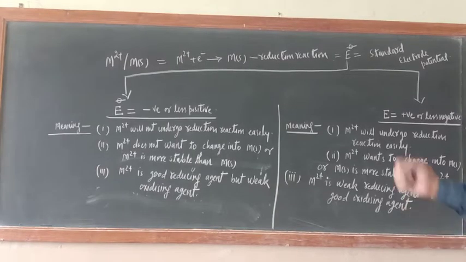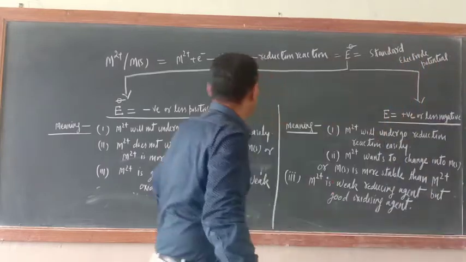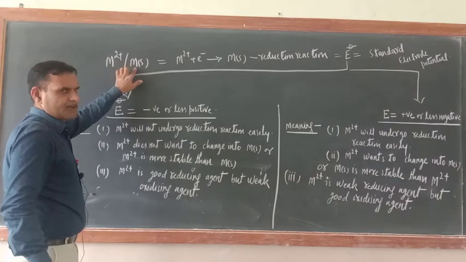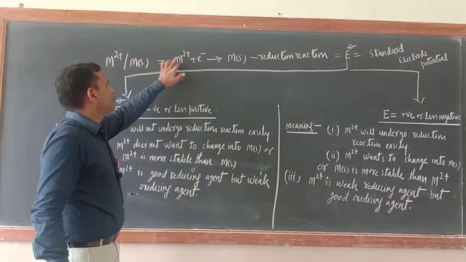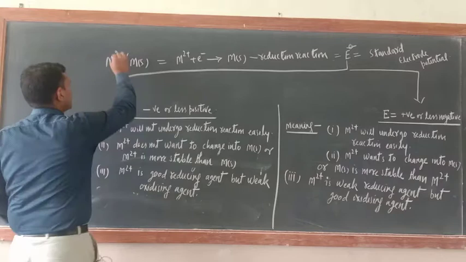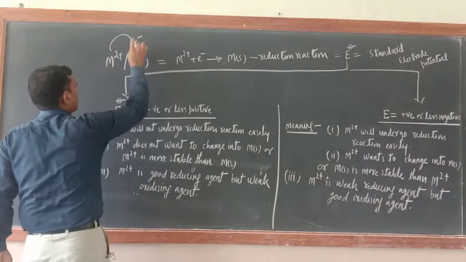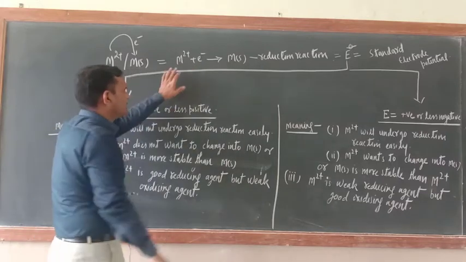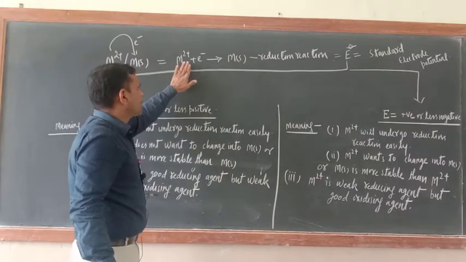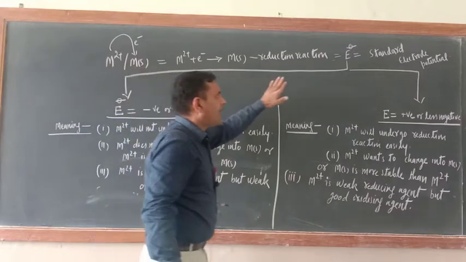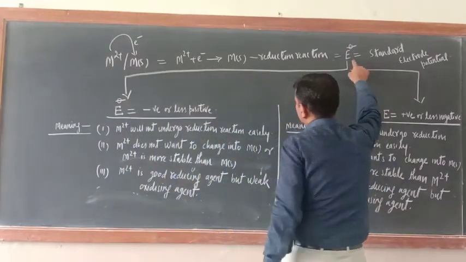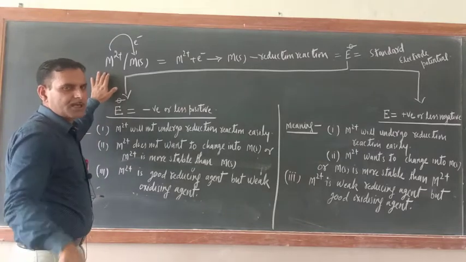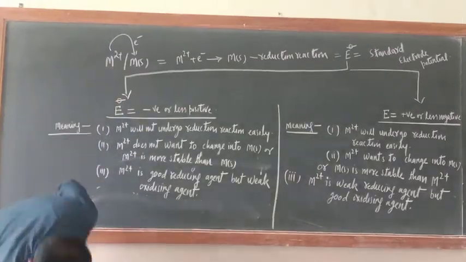Now see this example. Just see. M2+ oblique M(s). What is the meaning of this one? M2+ is gaining one electron and getting converted into M(s). So that is there. This is one form of reduction reaction or not? So this is undergoing a reduction reaction, and afterwards what should be there? Electrode potential value should be written. Now in this way only, in the activity series if you see, all reactions are written in this way only.